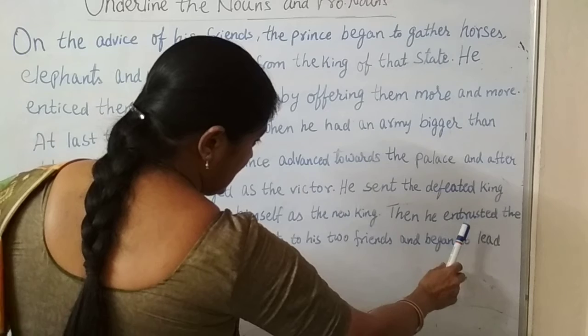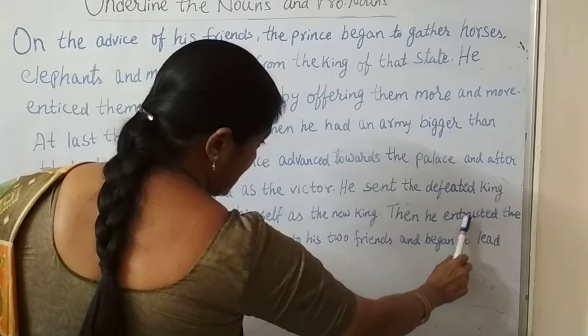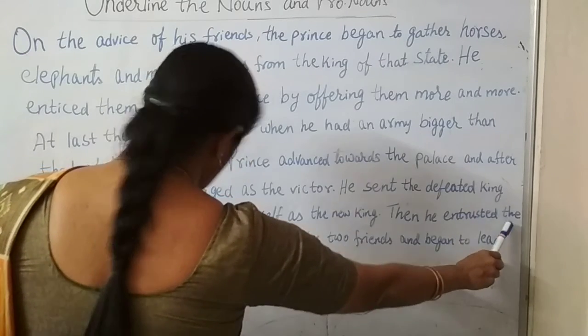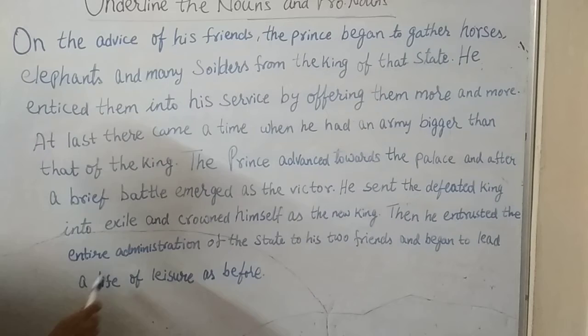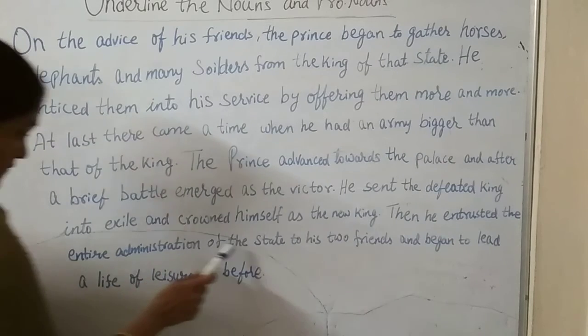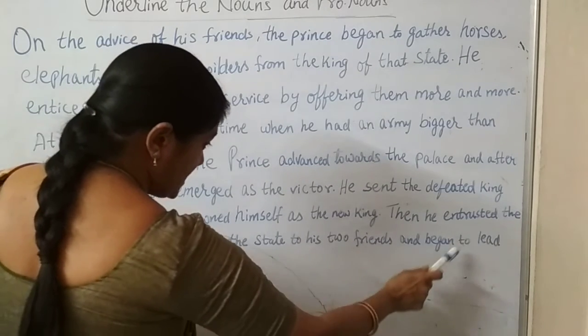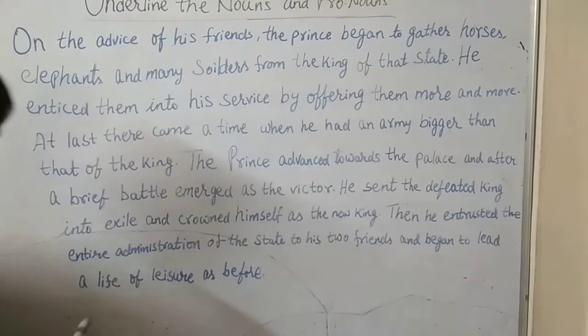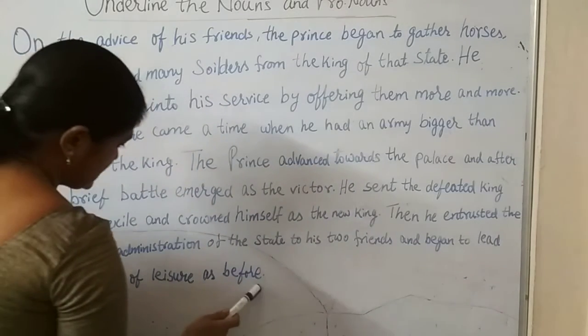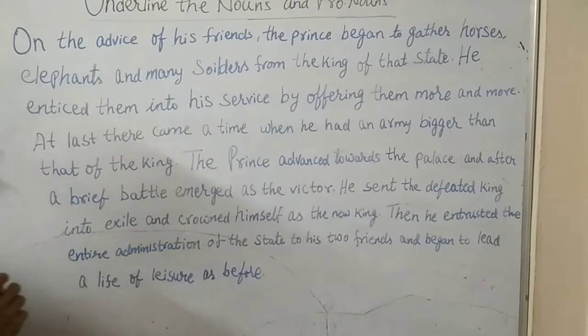Then he entrusted, E-N-T-R-U-S-T-E-D, he entrusted the entire administration of the state to his two friends and began to lead a life of leisure as before. So this is a paragraph.